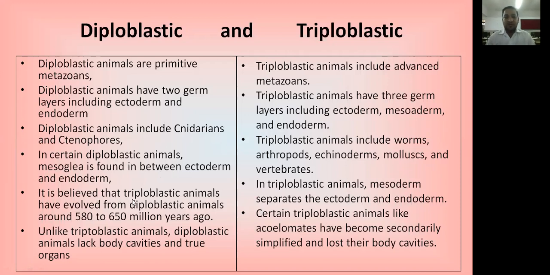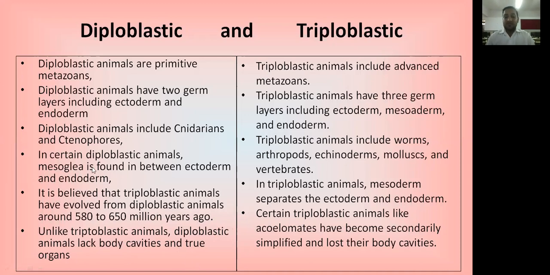It is believed that triploblastic animals evolved from diploblastic animals around 580 to 615 million years ago. Unlike the triploblastic animals, diploblastic animals lack body cavities and true organs.